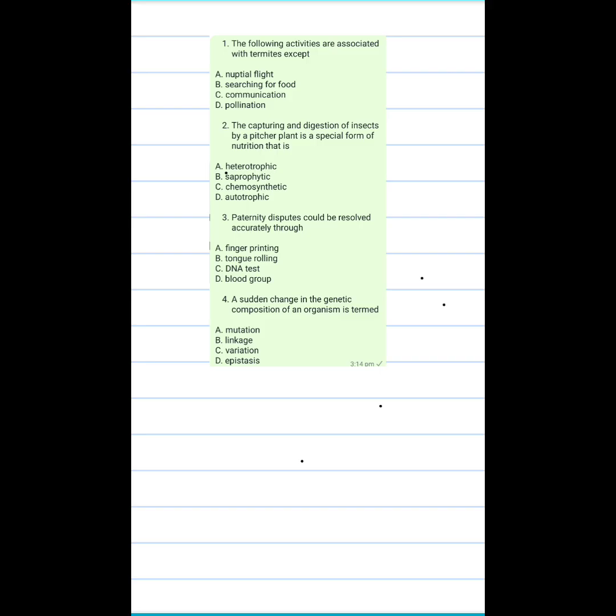During that swarming, when they are all flying together in a group, the male will mate with the female. The male will fertilize the female, and after fertilization, the male normally dies. When the male dies, the female will fall down. When the female falls down, the female can now reproduce her own kind and start her own colony. That's just a brief definition of what nuptial flight is.